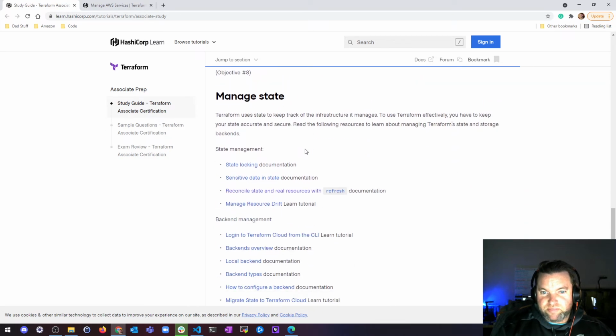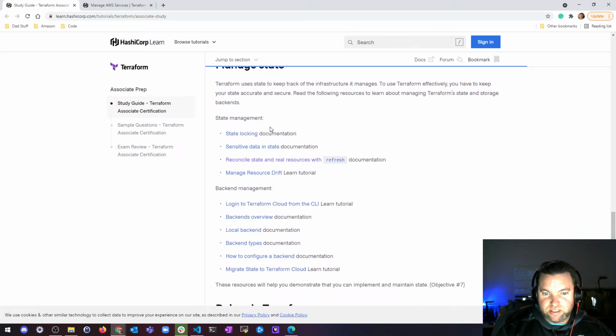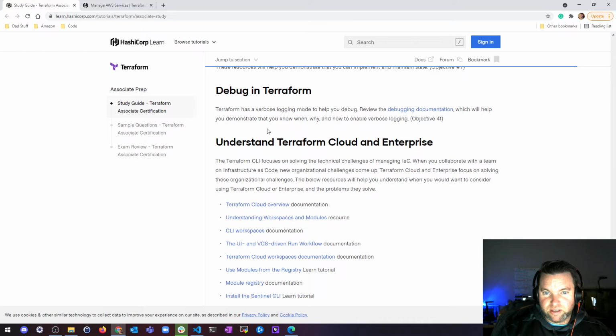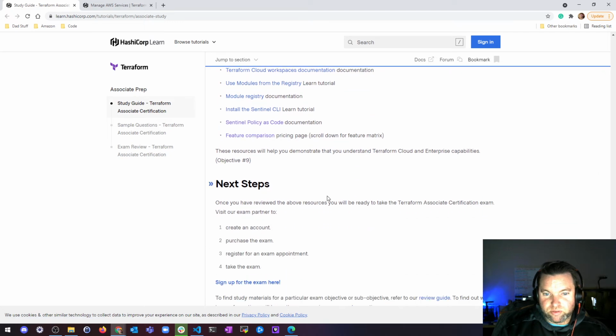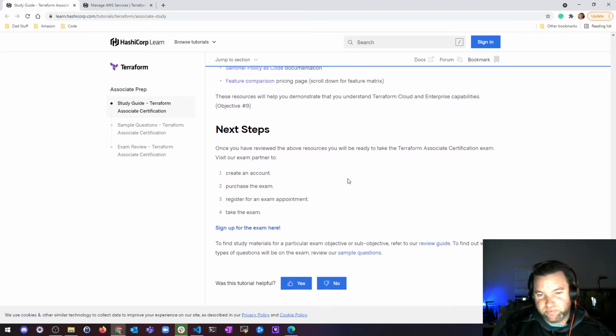Rewrite configuration, managing state. I went over this in great detail. Debugging, enterprise. I think we'll understand it. I already did some Sentinel stuff. I did Sentinel policy as code. Modules on the registry. We're going to get into modules, so that's fine. Workspaces, went over all that. So a lot of the stuff we'll go over, and then next steps, whatever.